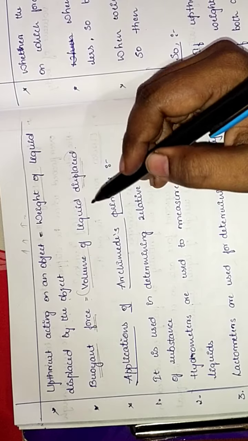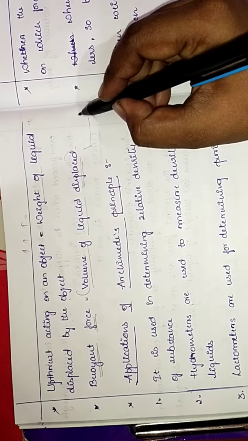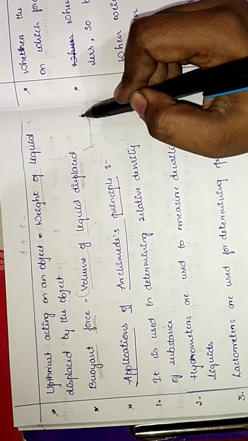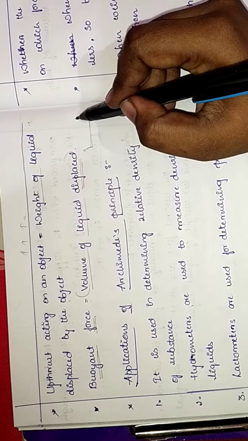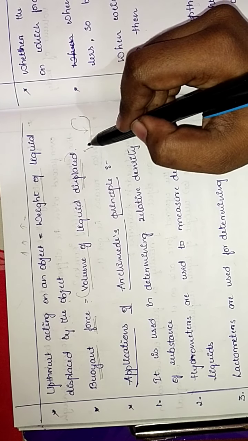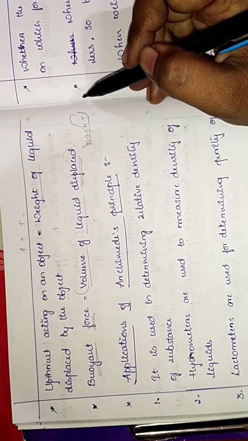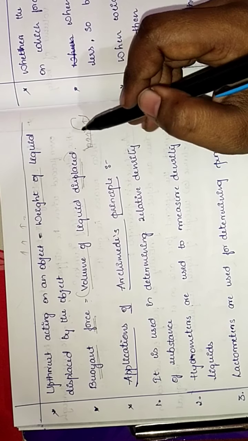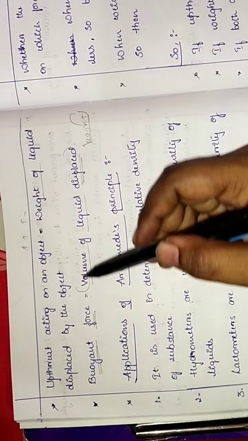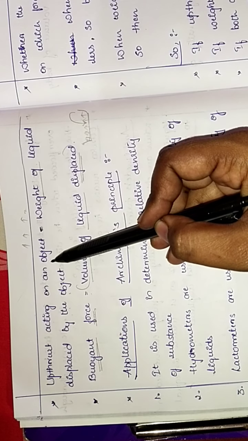Okay, so obviously, say for example, this is what Archimedes also explained. Take a bucket of water and step your leg inside the bucket. You can feel the rise in water level. So this is the Archimedes principle, and it shows that there is an upward thrust acting on the body.